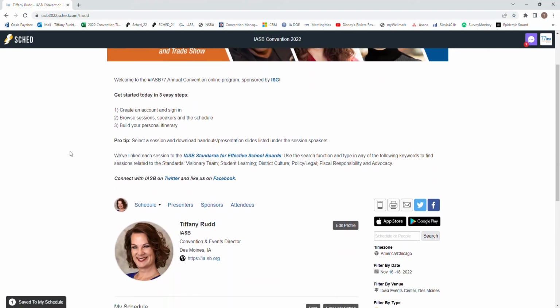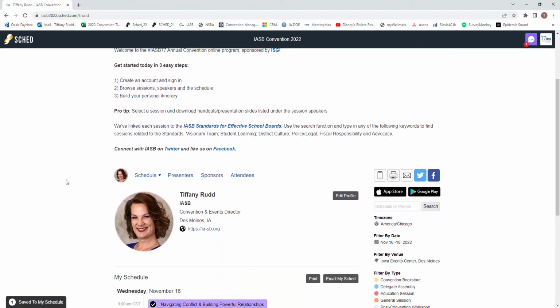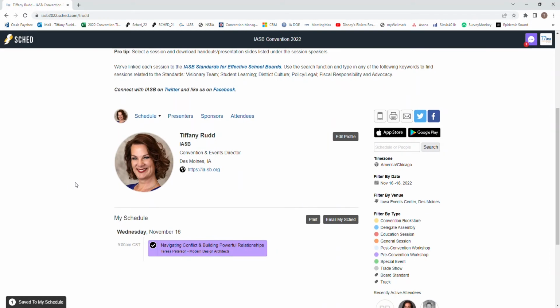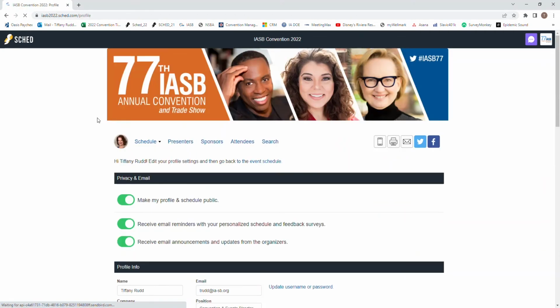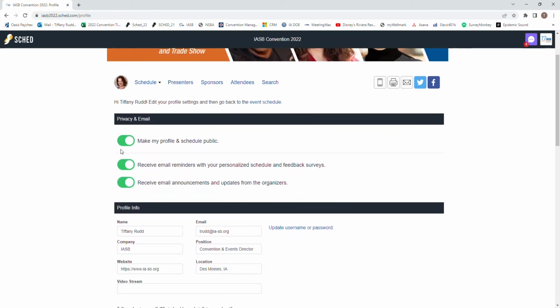This will be connected to your profile picture should you upload one. You can remove sessions from your personal schedule in this view by unclicking as well. Once you have added sessions to your schedule, you can print it, email it, or export your schedule to your calendar. You can easily view your schedule by clicking on your profile button. This will show your photo should you choose to upload one to your profile. The Settings button allows you to manage your profile information and personal details. To make the most out of SCHED, be sure to have your profile settings set to public.